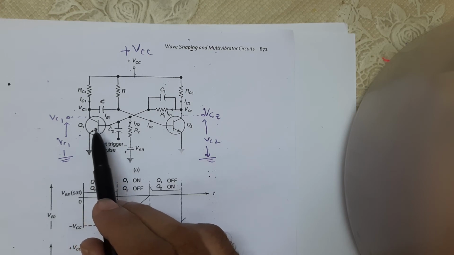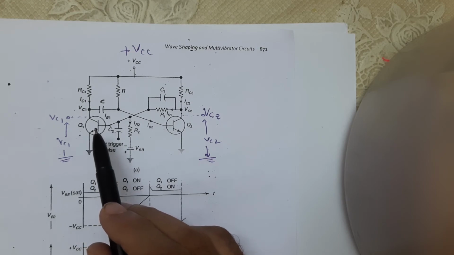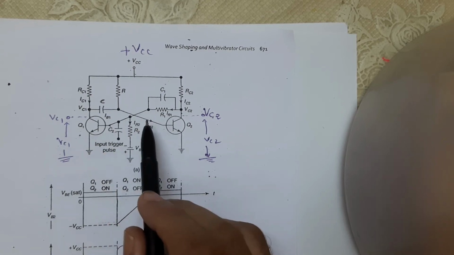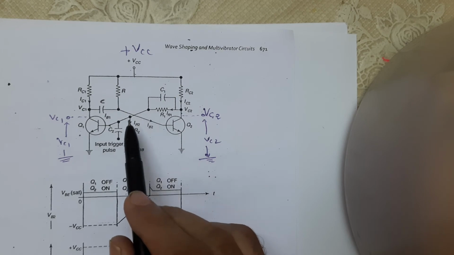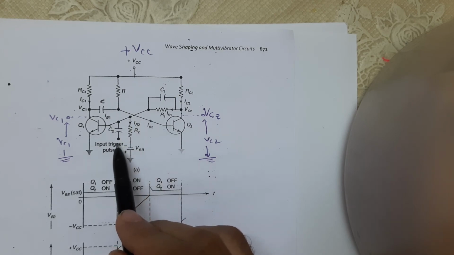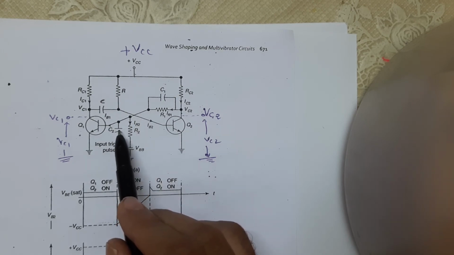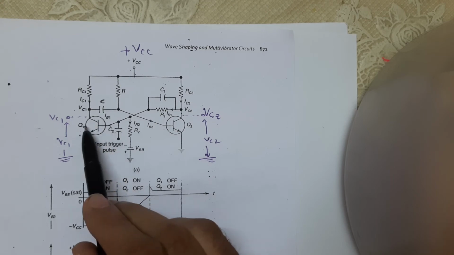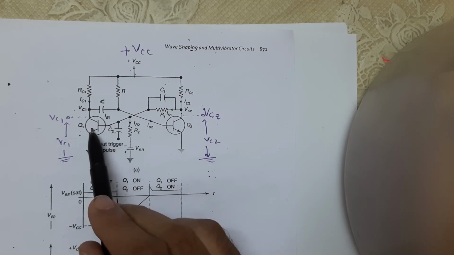This is the stable state for the circuit, and it remains in this condition until another trigger pulse causes the circuit to switch over the state. It remains there, and when we again give the trigger pulse, Q1 again goes into on condition.